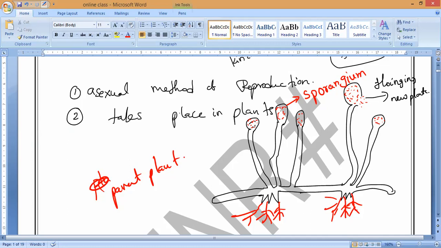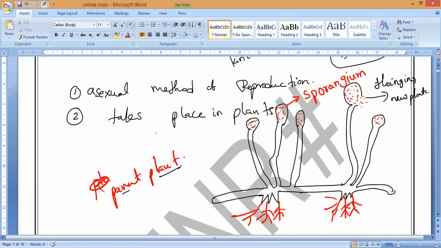So now if you take a parent plant, it has hundreds of these small microscopic reproductive units we call spores. Once the spore case bursts, they spread into the air.